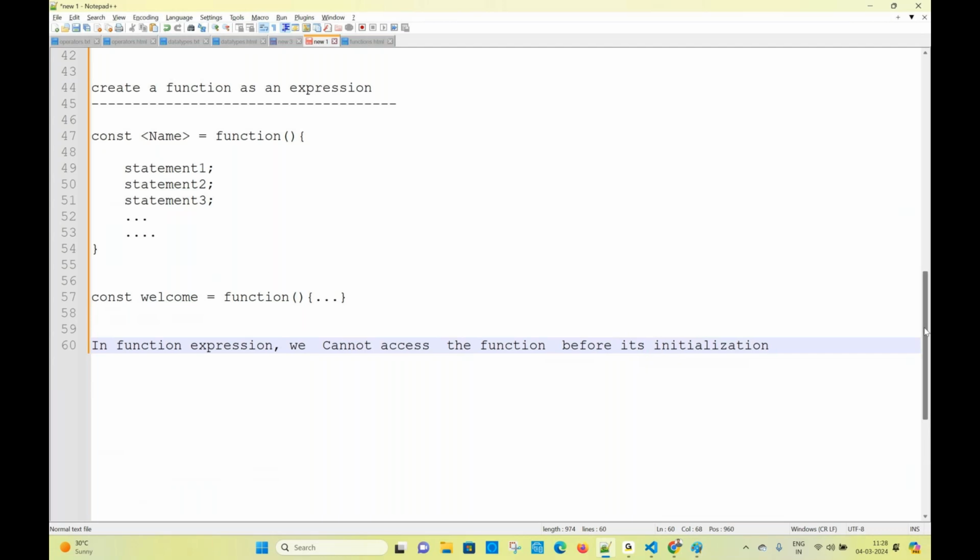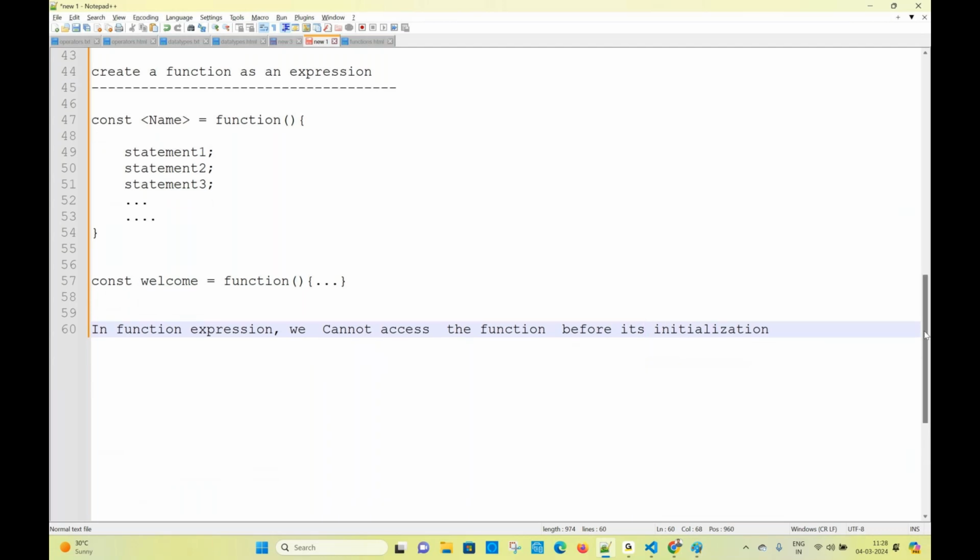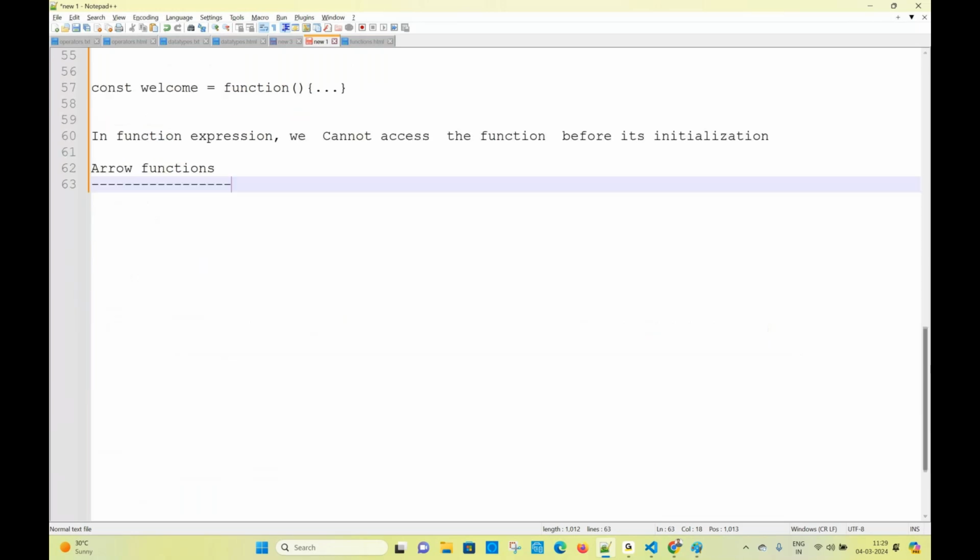Right, next one. We can create functions as a regular function, and the other one is the expression. We have a third way of creating a function. Side heading: what is the third way, anybody? Arrow functions. This is the most used syntax in real time right now. Arrow functions are used in React, Angular, Node, wherever you go. This is the third way of creating a function.